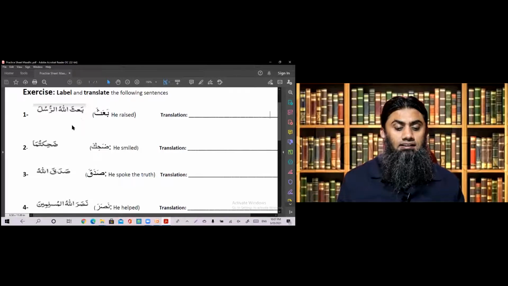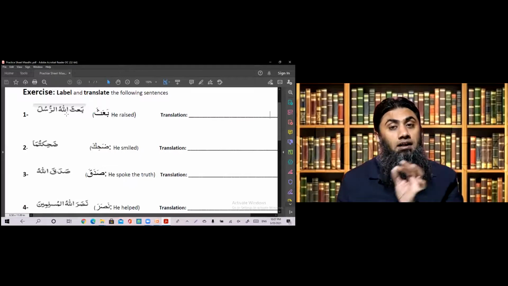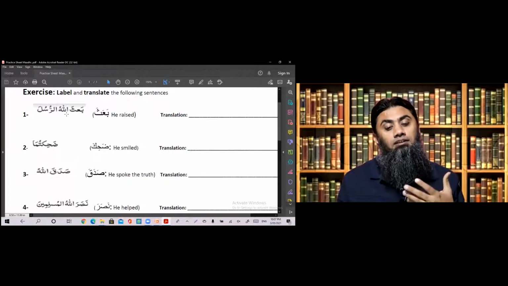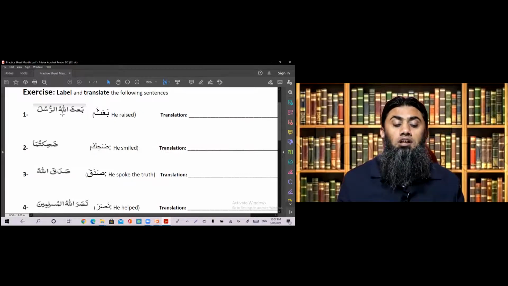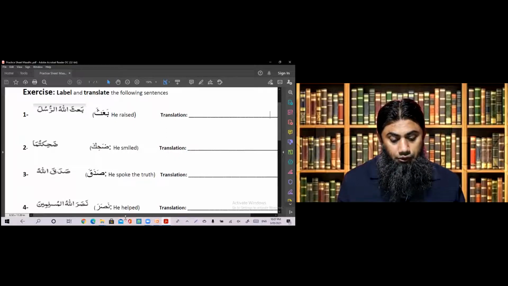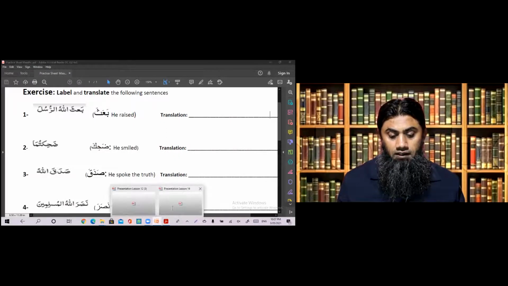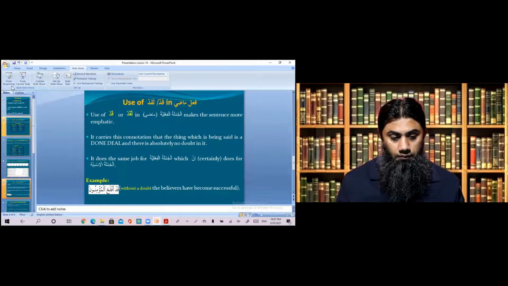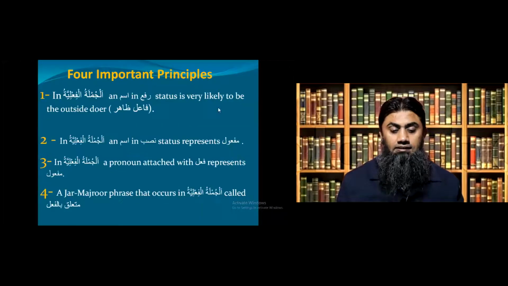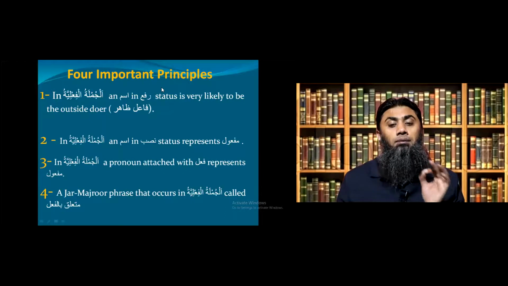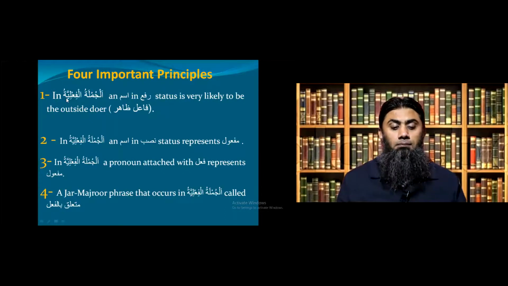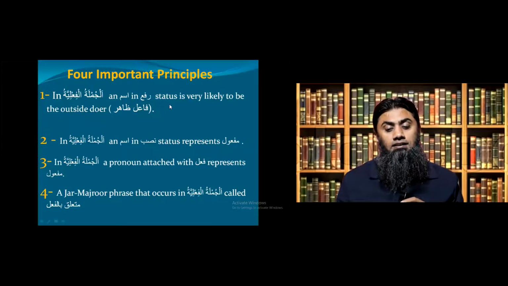So what we're going to do is label them. Label means we'll identify the parts of the sentence and we'll translate it. Okay, so Ba'asallahu rusula. Actually, before that, let me show you one thing which will inshallah be very helpful for you in this last topic. That one thing is these 4 important principles. What are the principles? Number 1, in Jumlatul Fi'liya, an ism in rafa status is very likely to be an outside